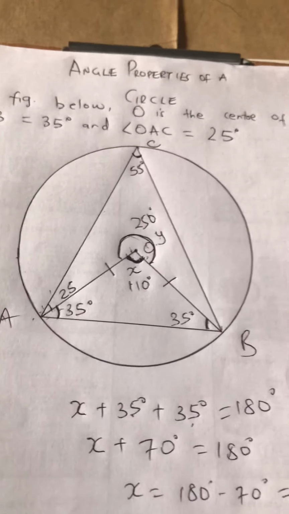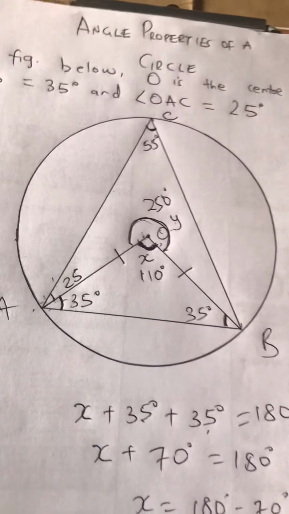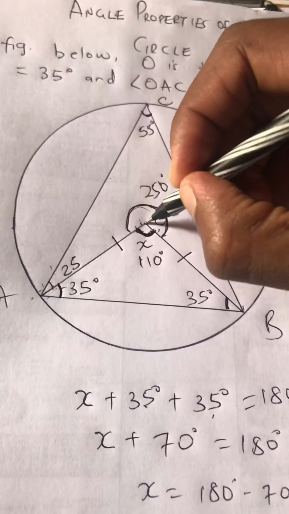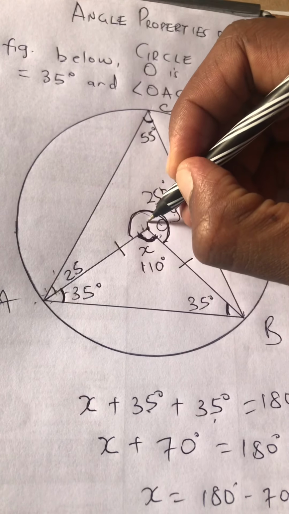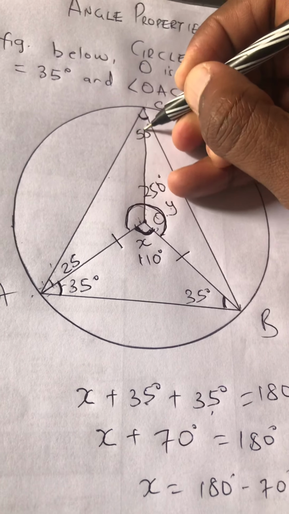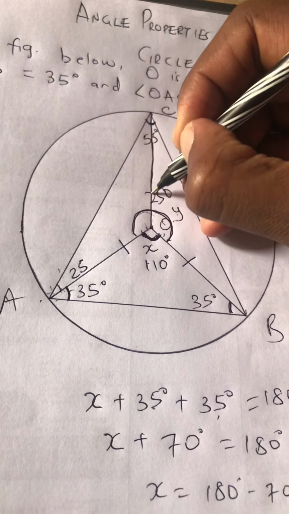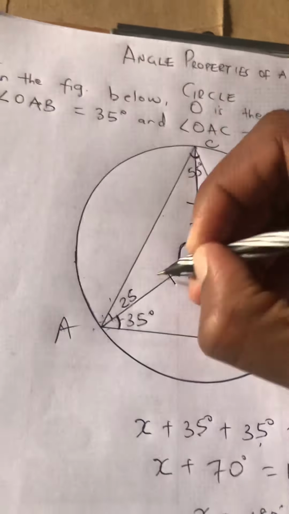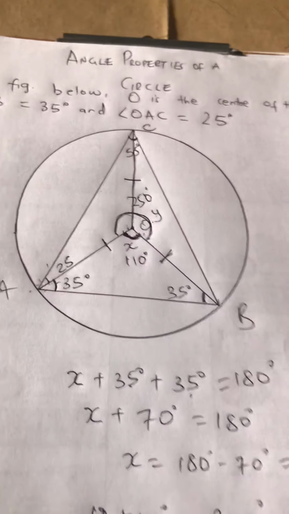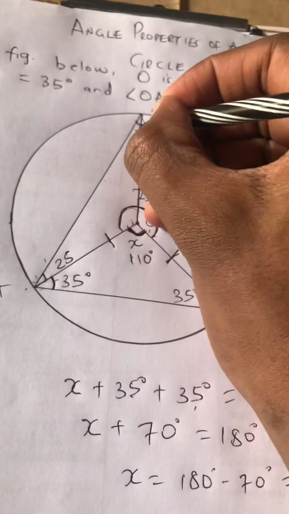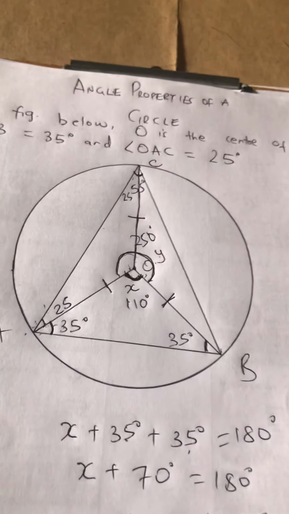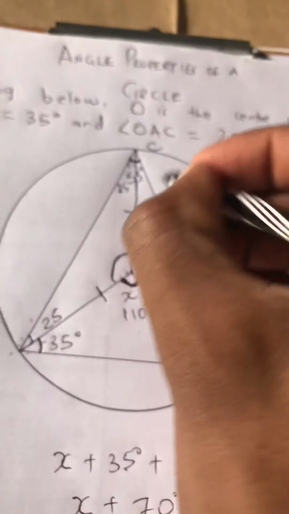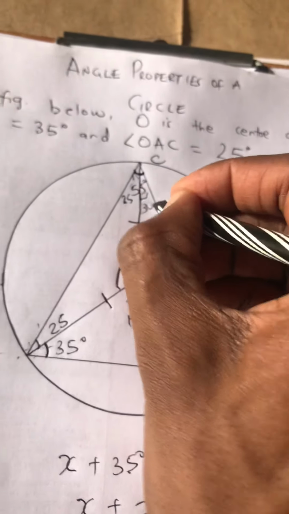And by the way, you can proceed again and you get other angles. Let us see. Let us draw a line from here to here. Let us draw a line from the center to the circumference. Therefore, this line from the center to the circumference is equal to these other lines because it is a radius. So like this is 25, this is also 25. Now this was 55, all of this was 55, and now this small one has become 25. So this other one is 55 minus 25, which is 30.